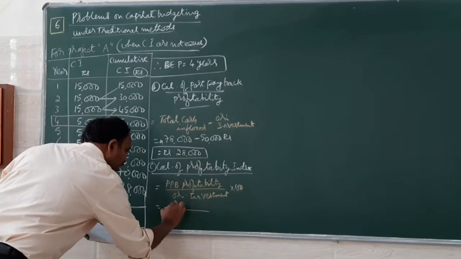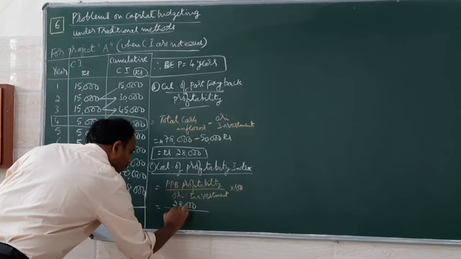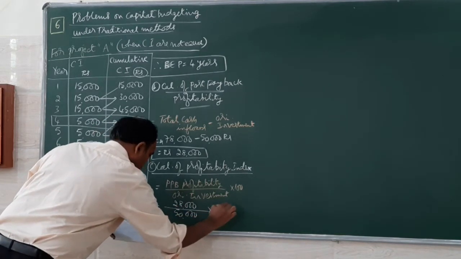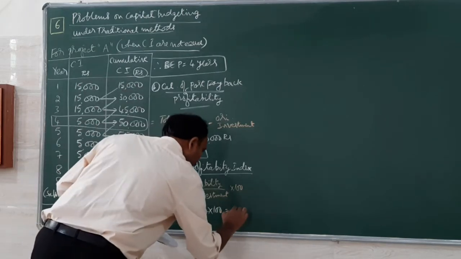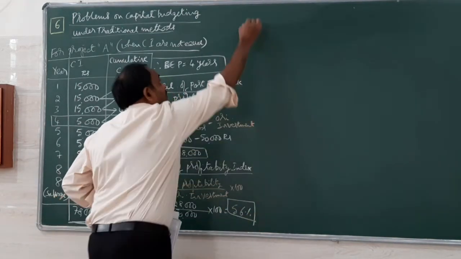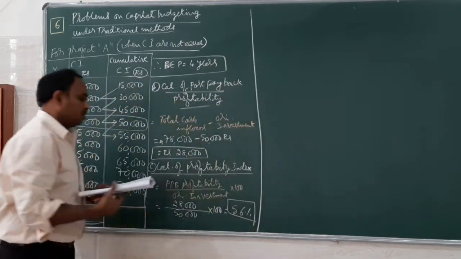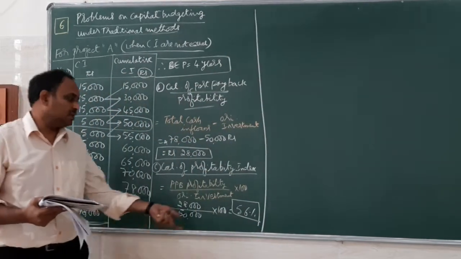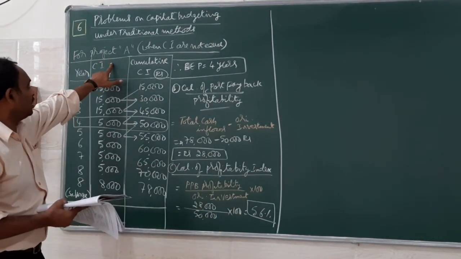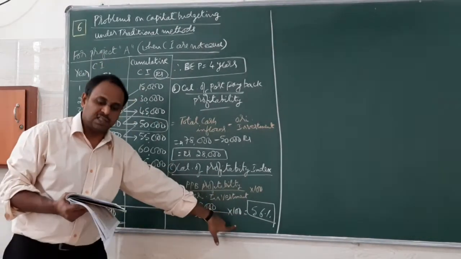So this 28,000, original investment 50,000 into 100, you are going to find the profitability index as 56%. So the profit available to the business in percentage if they invest in project A is 56%.